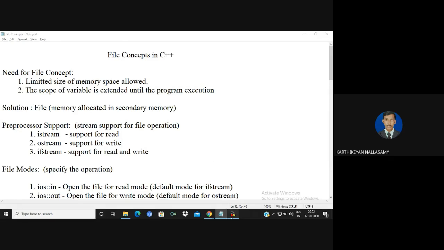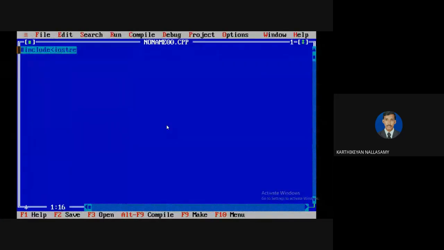For example, let us take one simple program. I'm not going to take anything complicated. I'm just going to explain with the help of a simple main function. So let us define two variables here, a and b. I'm going to read the value of a and b, and then display the value of a as well as b. I don't want to do any calculation, just read and display, for easy understanding. So enter the value.